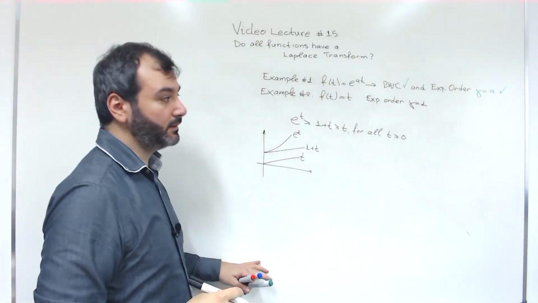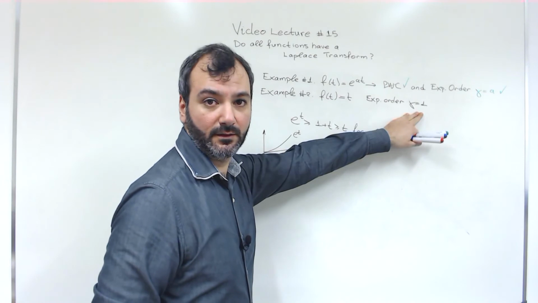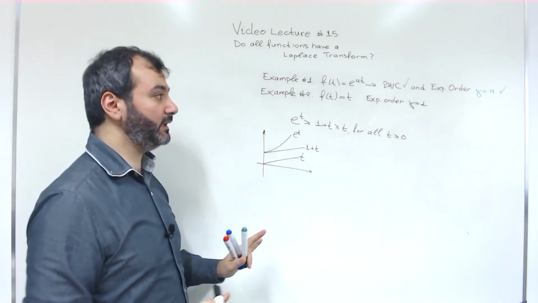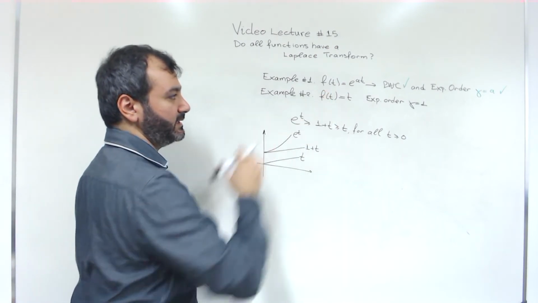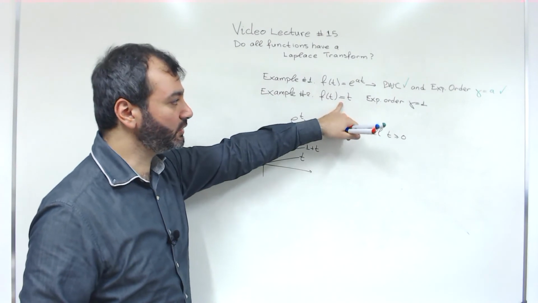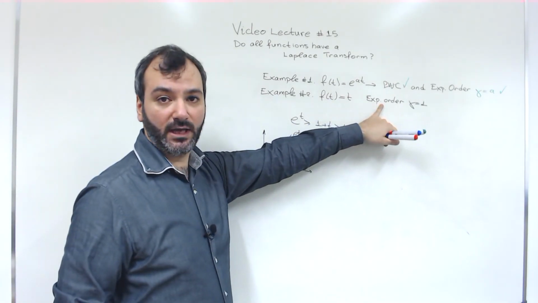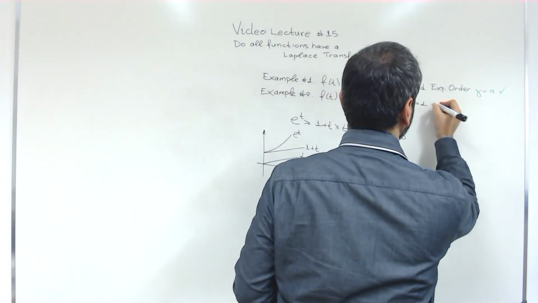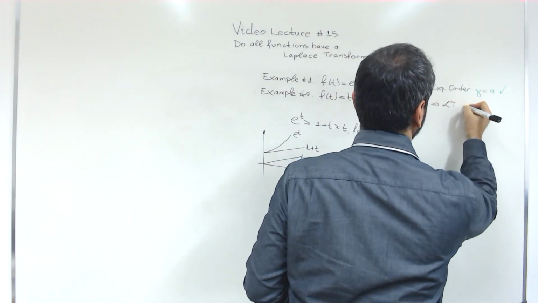For example, maybe it's not the tightest value for gamma, maybe a smaller gamma exists, we don't care about that here, but we can tell for sure that since this function is continuous, of course it's piecewise continuous because it's continuous, then it also has exponential order gamma, therefore the Laplace transform exists.